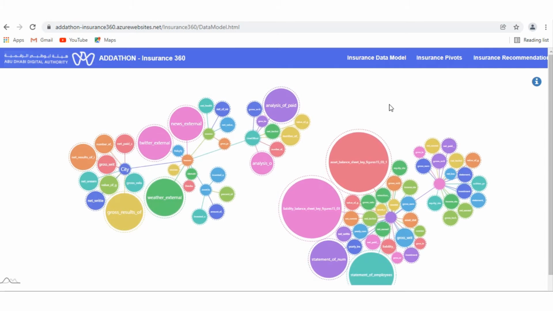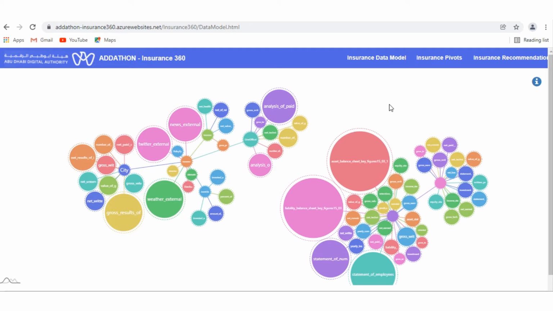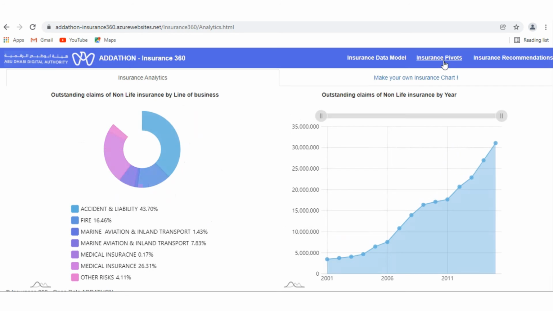We have downloaded all the insurance data from the Abu Dhabi Digital Authority portal. As the base initial steps, we have cleansed, enriched, deduplicated, and made a relational model out of it. This helped us in understanding how the data is connected. For example, all these entities are connected to line of business. Here we are showing the basic analytics on insurance data, like outstanding claims of non-life insurance by line of business.